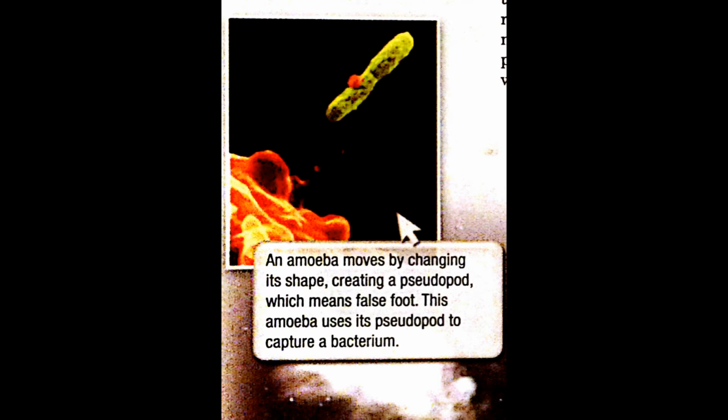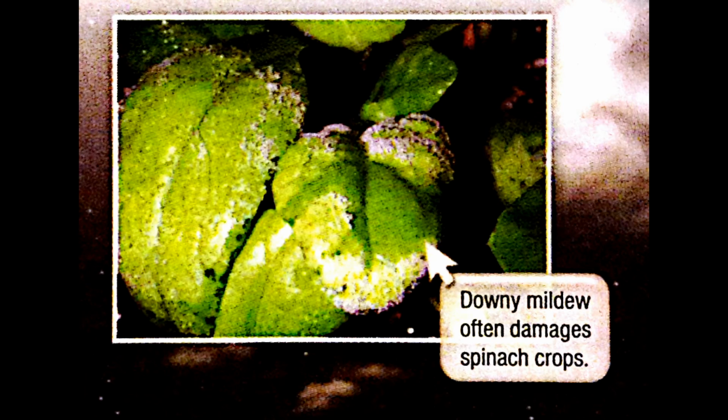In this picture, you will see an amoeba moving using its pseudopod. An amoeba moves by changing its shape, creating a pseudopod, which means false foot. This amoeba uses its pseudopod to capture. In this picture, you can see downy mildew damaging spinach crops.